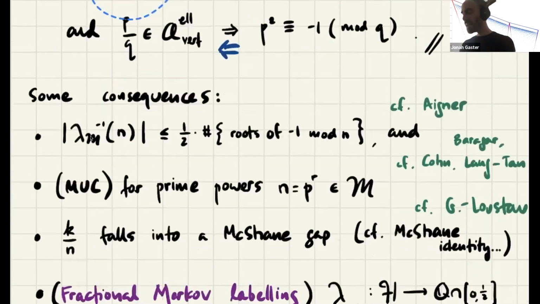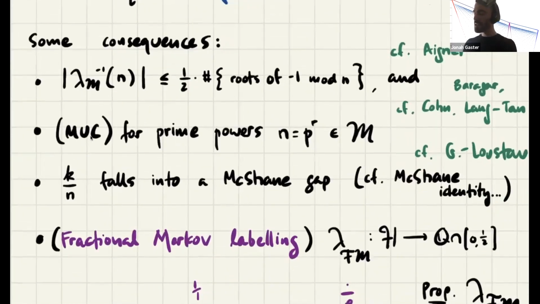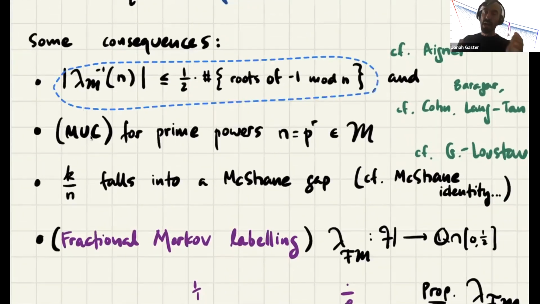So what are some consequences? Well, the first thing to say is you can learn about how non-injective the Markov labeling might be just by counting the number of roots of -1, because the isometry orbits are sort of determined by this rational number between 0 and 1/2. So you just need to know how many different numerators I could see.